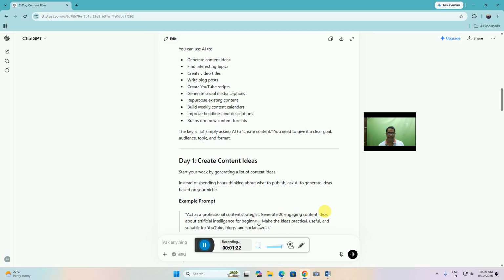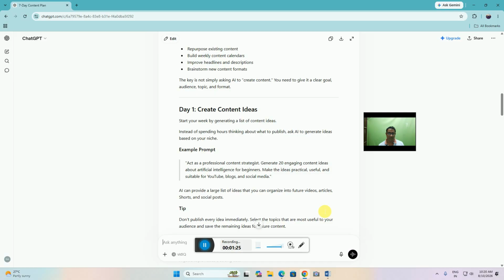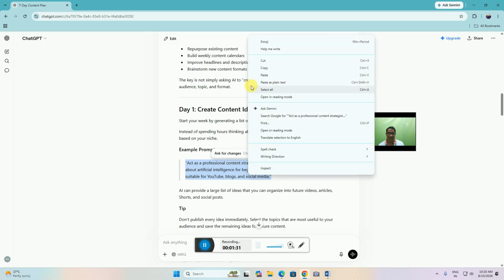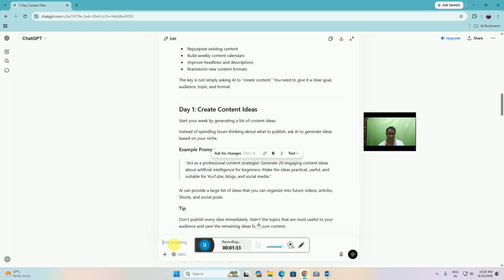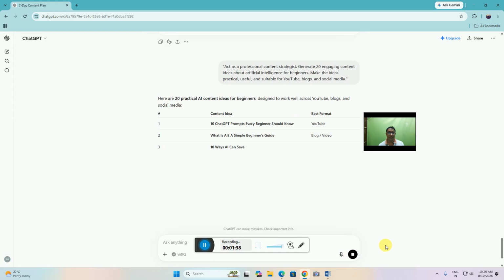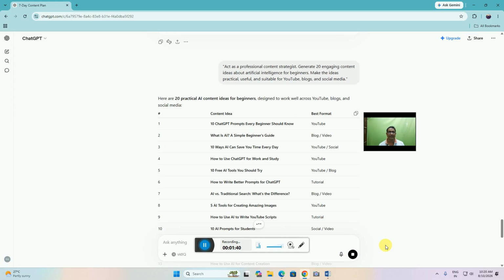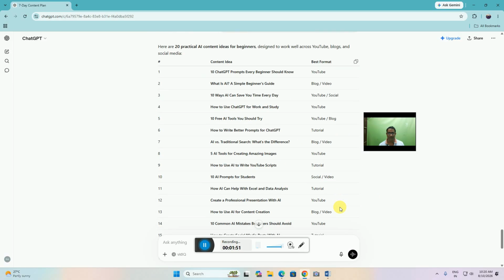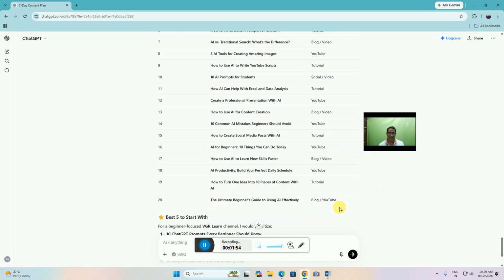The creating content ideas example prompt is given. This is the example prompt provided. Now I will copy this prompt, then paste. What is going on with this? It gives 20 practical AI content ideas, best for blog, best for YouTube, social media, blog, video, YouTube tutorials. This way it is coming.